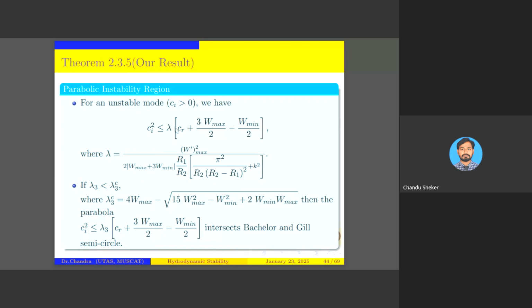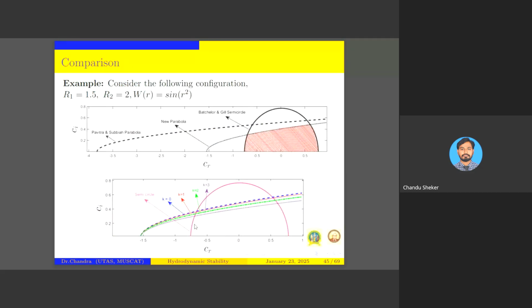We showed that our parabola is intersecting the Bachelor-Gill, and we compared by taking the example of sinusoidal flow, taking R1 and R2 like this. Here we have plotted it, and see our new result is intersecting the Bachelor-Gill semicircle. This is the unstable region which we got, and this is Pavitra Subbaiah's.